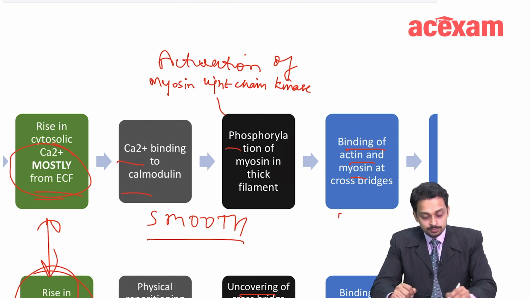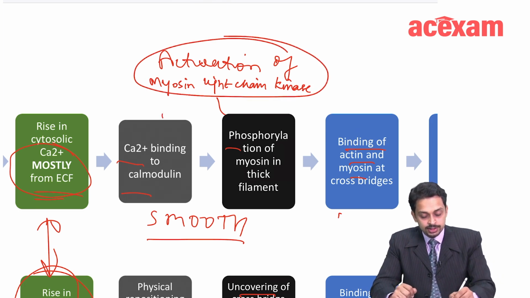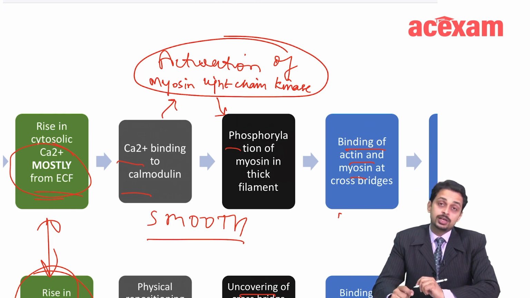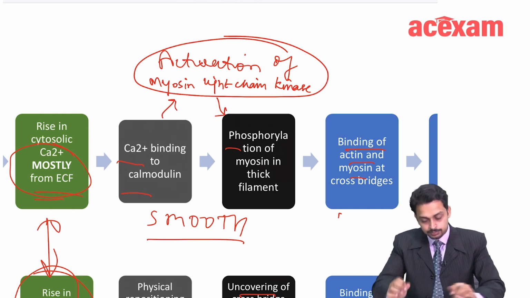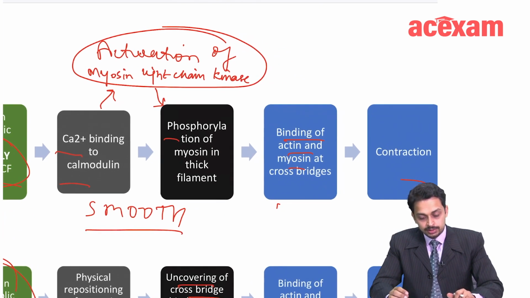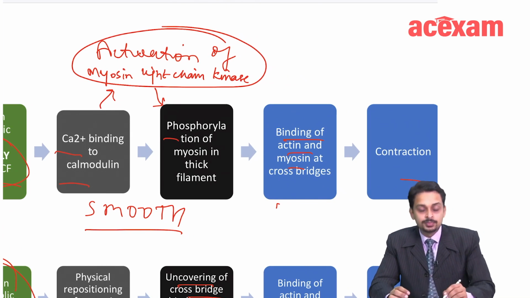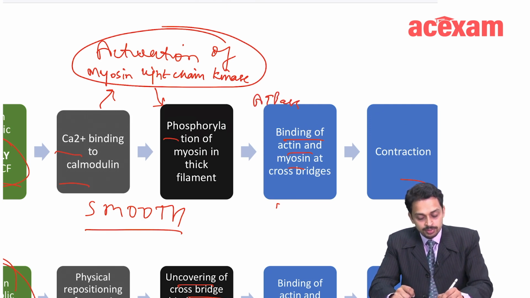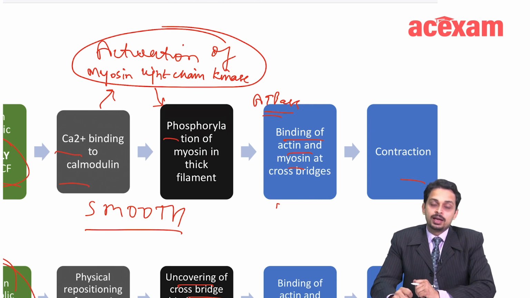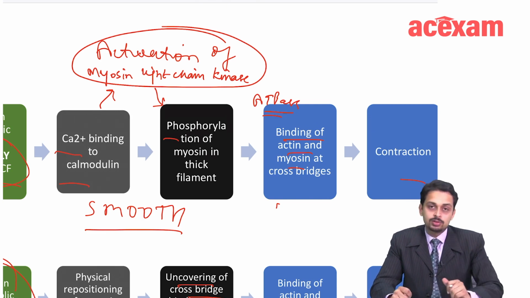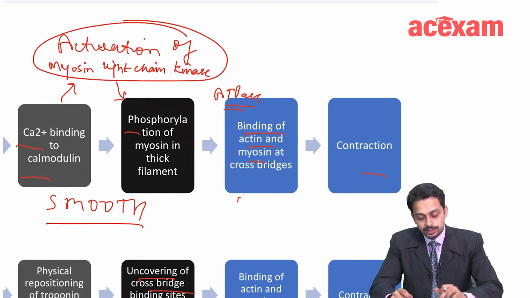So from activation of myosin light chain kinase, phosphorylation happens, fine. And this phosphorylation basically will activate the myosin ATPase, and this ATPase activation will lead to the cross bridge formation and therefore leading to contraction. Okay.